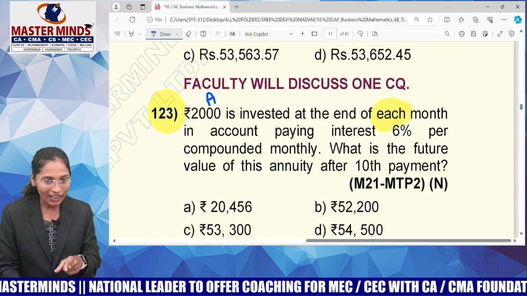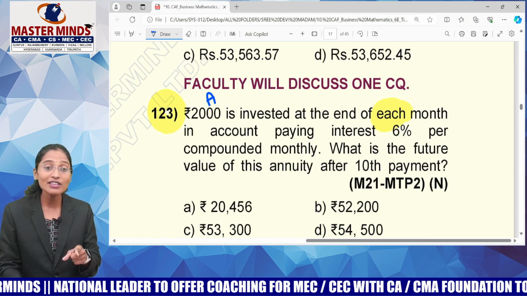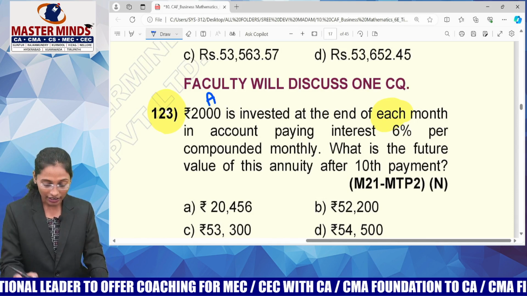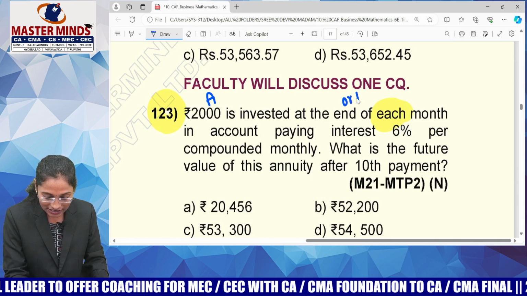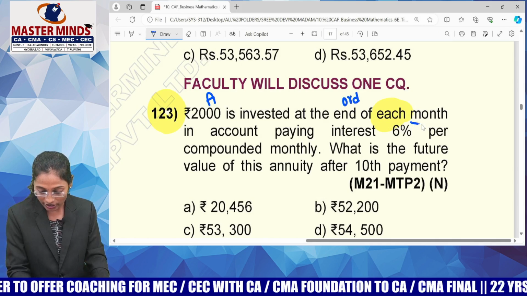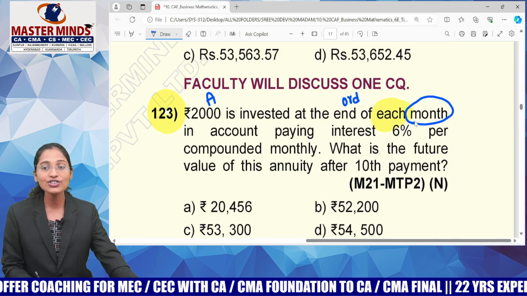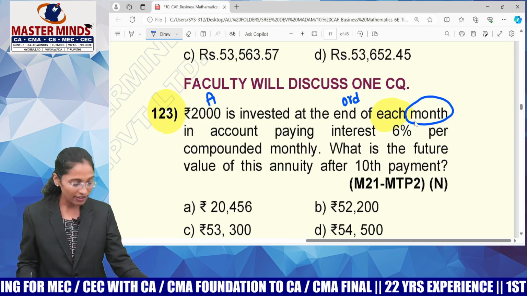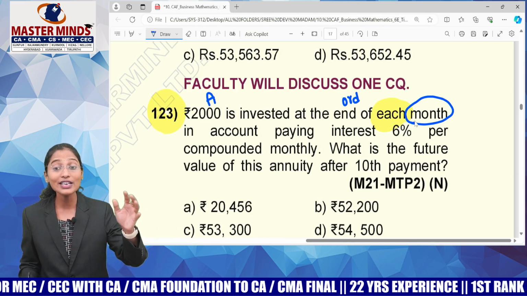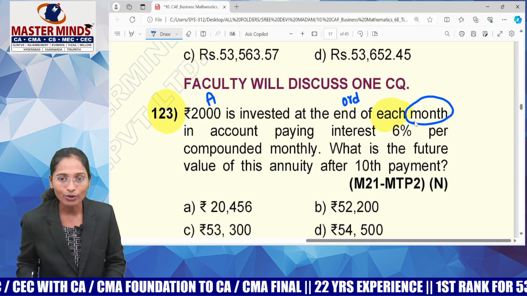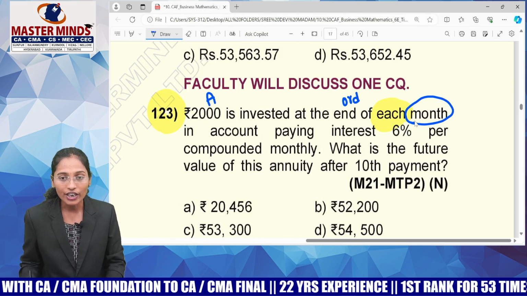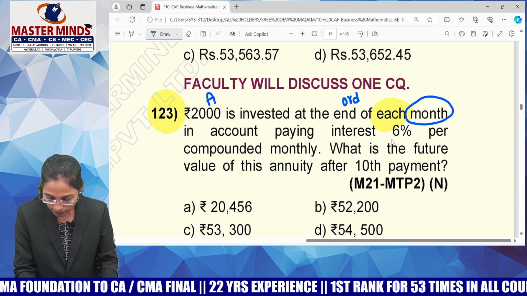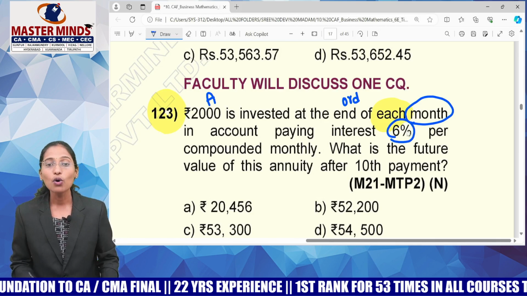Look at the first line again. Tell me if this 2000 is invested at the beginning of every month or at the end of every month. End. End means what kind of annuity it is? Ordinary annuity. But look at this, guys. He is not investing this 2000 at the end of the first year; he is investing it at the end of the first month. Try to understand. In an account paying what rate of interest? 6% per annum compounded monthly.